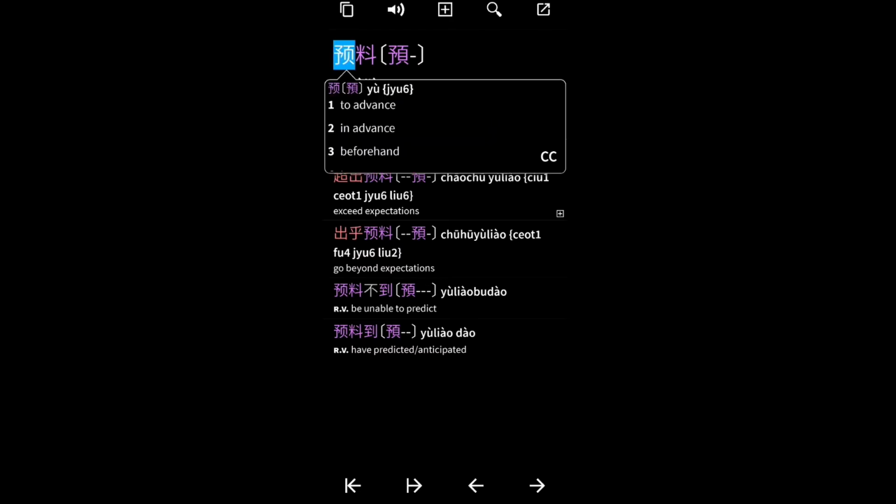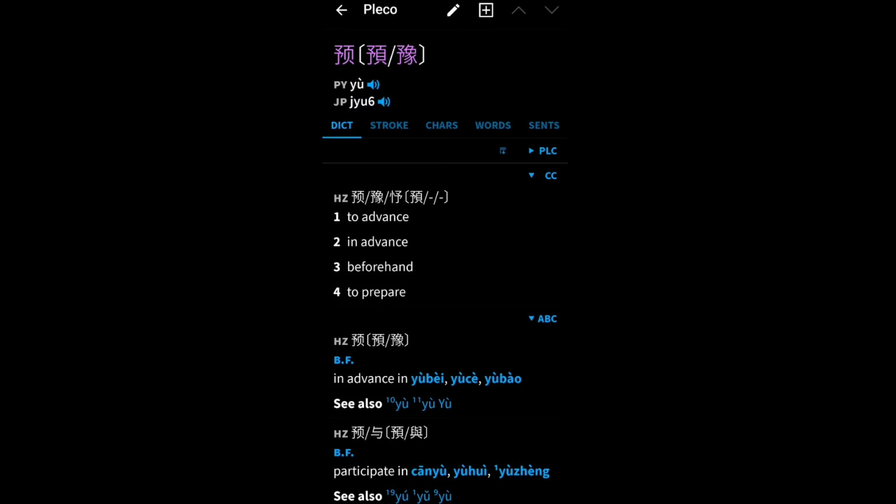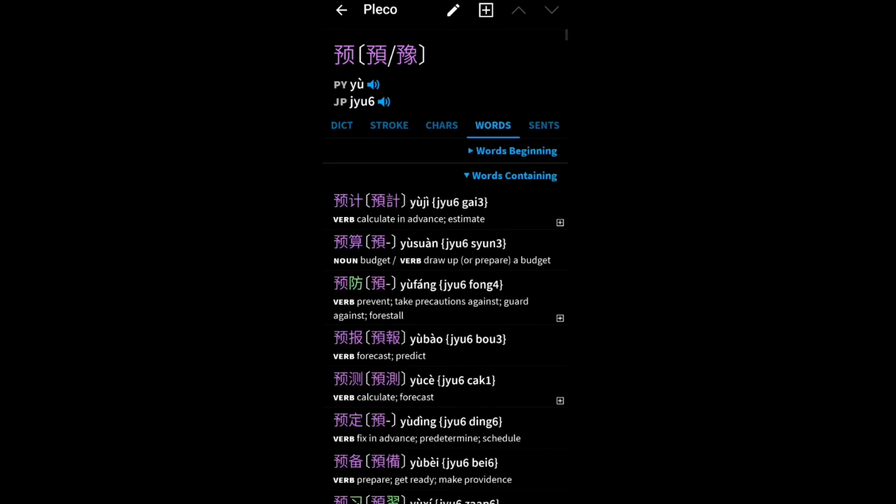But I want to look at Yu first. Let's go to Yu and see how many words are composed of the character Yu. So we have Yuji, which I already had, as you can see to the right. It has a plus, I already have it in my list. Yuji means calculate in advance, estimate.